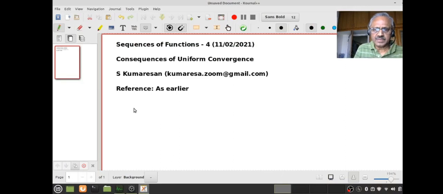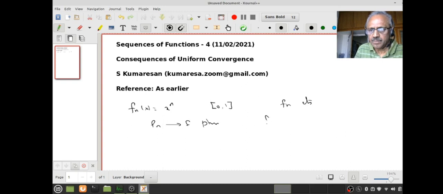So notice that in our example, Fn of x equal to x power n on the closed and bounded interval [0,1], the Fn's are continuous, and we also know Fn converges to F pointwise, where f of x is 0 for x less than 1 and equal to 1 if x equal to 1, right?